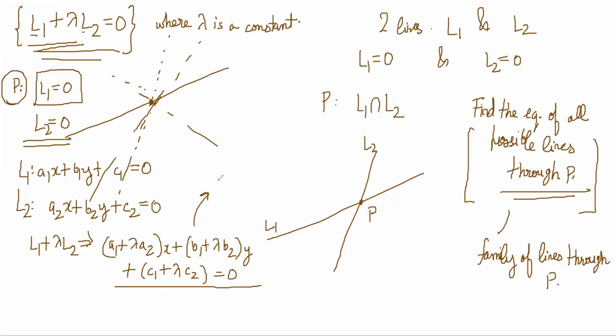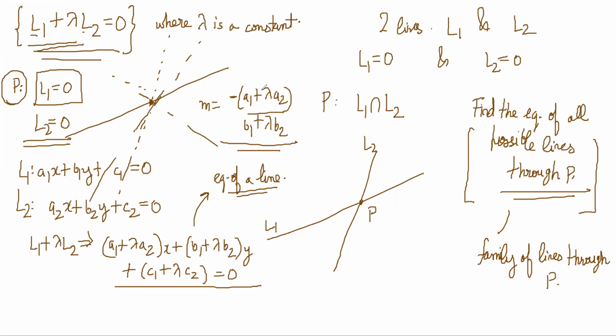This looks like an equation of a line, but what is different about this is that the slope of this line is minus (A1 plus lambda A2) by (B1 plus lambda B2), right? If you keep changing your value of lambda through all real numbers, then this slope keeps taking different values, no?